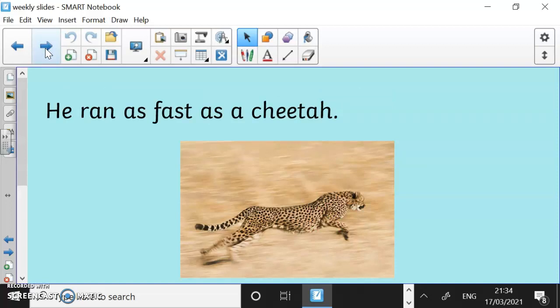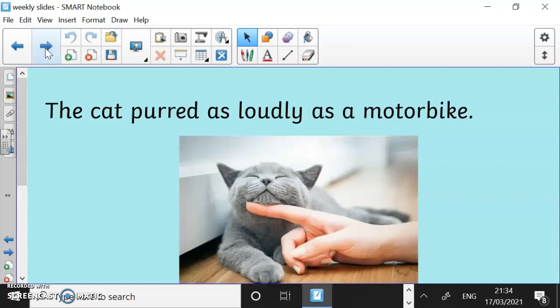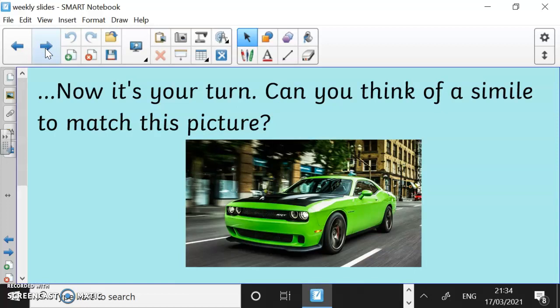He ran as fast as a cheetah. Can you think of something else that might be fast that you could compare it to? The cat purred as loudly as a motorbike. Can you think of a simile to match this picture? I'll go first. The car was as fast as lightning.